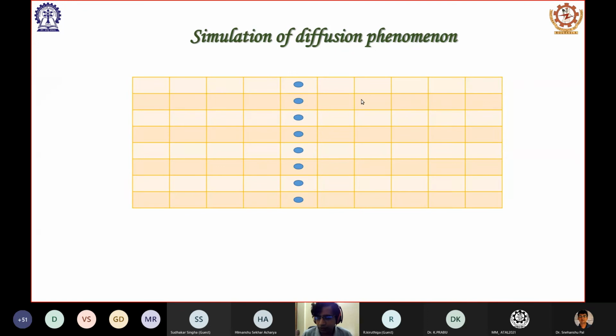It is like tossing a coin. If it is heads, you move to the right. If it is tails, you move to the left. Every person is doing their own experiment by tossing the coin. So even though the initial position is the same, the final position at any particular time is not going to be the same. Suppose at any instant I take a snapshot of this board. The first point is here, the second here, the third here. The points are at different positions.